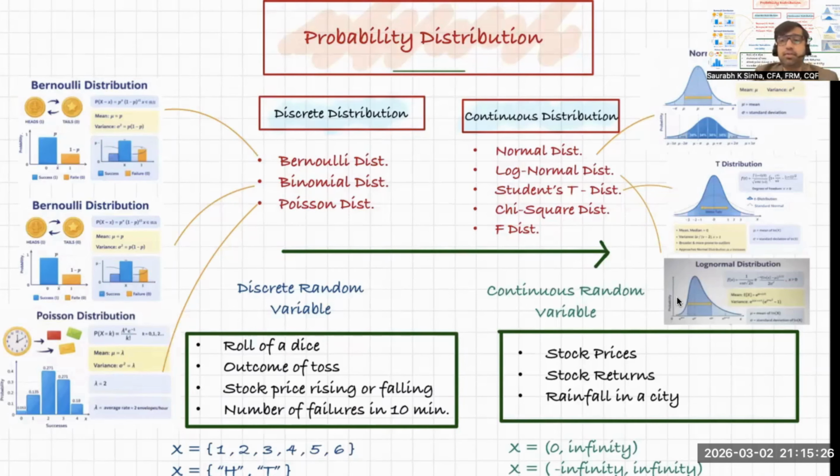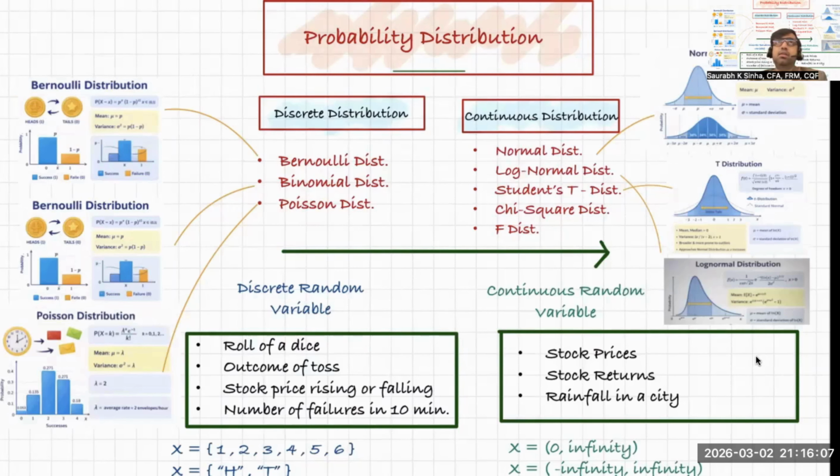Now, in this series of lectures on probability distribution, we'll first try to understand different distributions like normal distribution, log normal distribution, student t distribution, chi-square distribution, f distribution, binomial distribution, Bernoulli distribution, Poisson distribution. But while doing so, you should always keep in mind why you are studying any distribution. Why any distribution is important in the world of CFA, FRM, or finance as such.